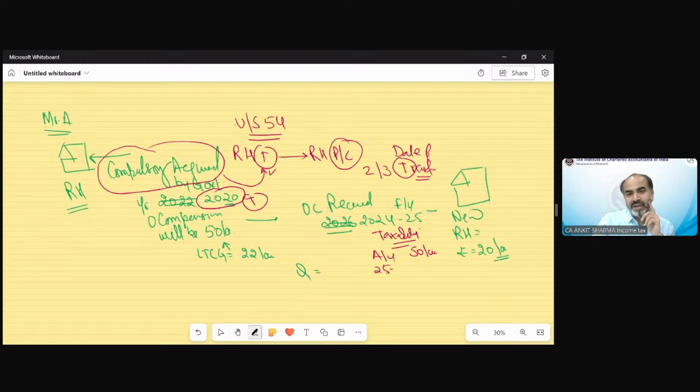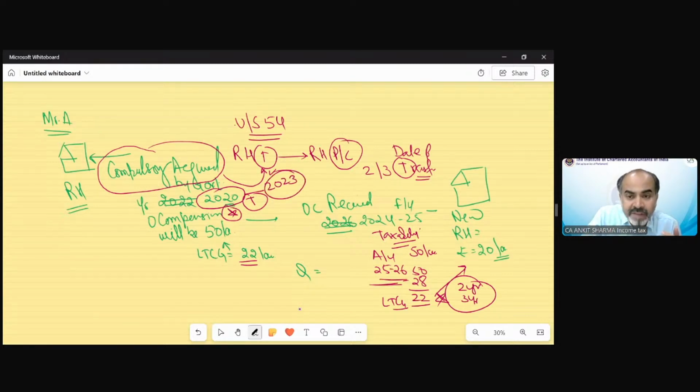Assessment year 25-26, that 50 lakh, and we have calculated the tax gain is this one. That means cost would be 28 lakh. So 22 lakh would be your long-term capital gain, and you want to purchase a new house for rupees 20 lakh. But now the problem is this. Section 54 says you have time of 2 years and 3 years from the date of transfer. And transfer was in 2020. So 3 years expired in 2023. So when you want to invest in 2025-26, the time period for even construction and purchase has elapsed.